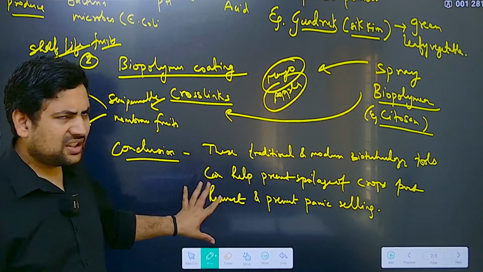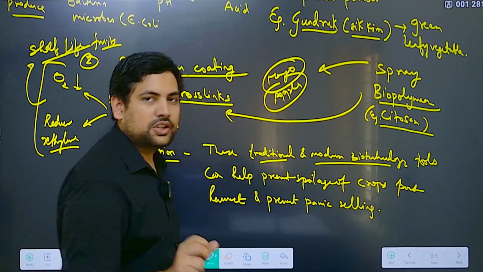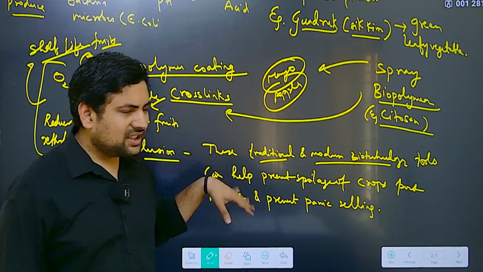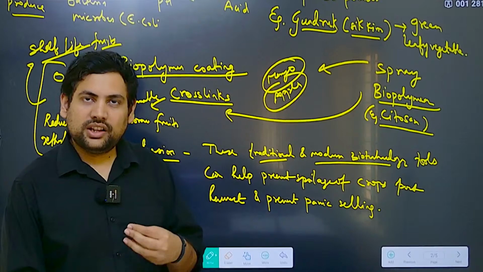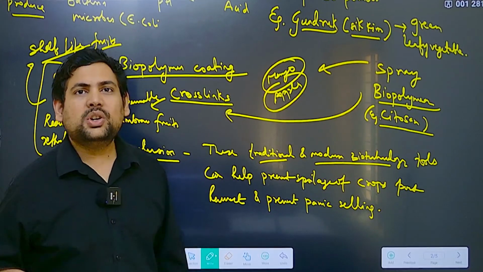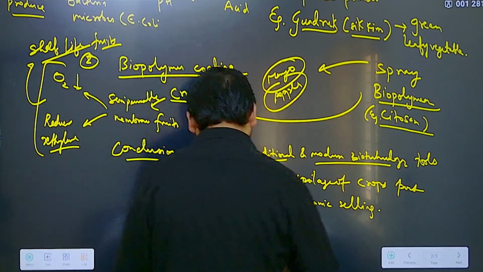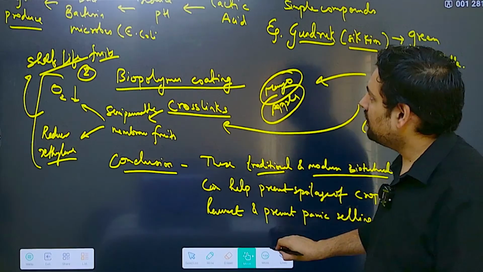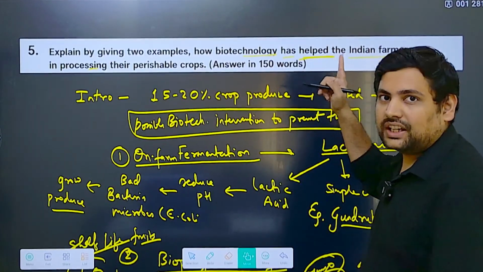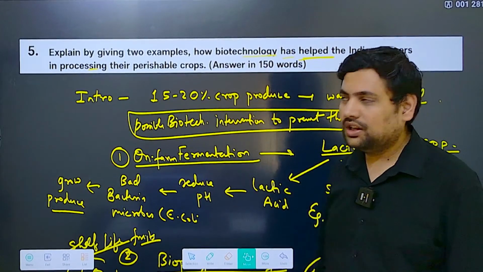So this is a simple conclusion. Why am I mentioning traditional and modern biotechnology? To be very clear that why I have mentioned fermentation and all. This is the answer that I would expect, that UPSC is expecting from you. Not all those RNA, this, that, because all those are still in the pipeline. This is something that was very clearly asked, that which of these techniques are being used by the farmers. That has helped the Indian farmers in processing their perishable crops. And that is why this is our answer.